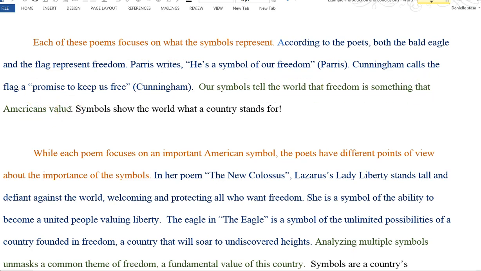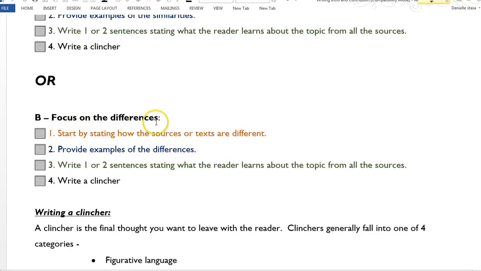Okay, so that's what we learned, right? And now my clincher, symbols show the world what a country stands for. Okay, the other way you could do it would be to focus on the differences. So if I was going to focus on the differences, I'm going to start by stating how the sources or texts are different. And then I'm going to provide examples of those differences. I'm going to write 1 to 2 sentences stating what the reader learns about symbolism, and then write a clincher.